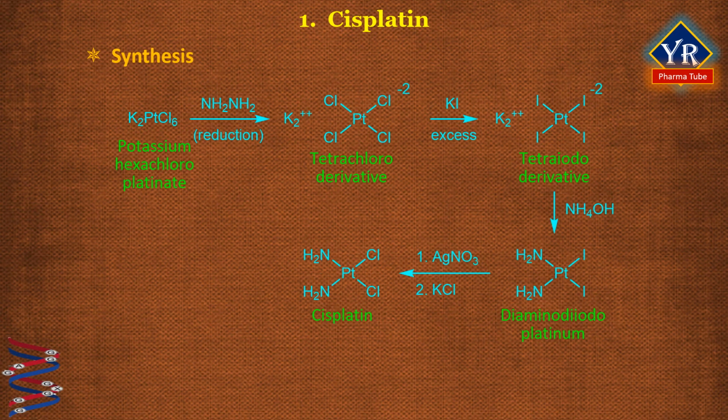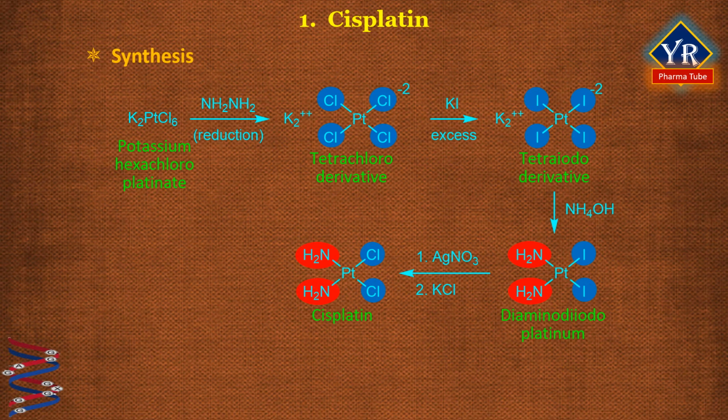Synthesis of cisplatin. The synthesis of cisplatin begins with the reduction of potassium hexachloroplatinate with hydrazine to form the tetrachloro derivative. The four chloro groups are then replaced by iodine in order to bypass the formation of an undesired trans isomer. On treatment with excess potassium iodide, it proceeds to form tetraiodide. Ammonium hydroxide then replaces two of the iodo groups by amines to form dichlorodiiodoplatinum.